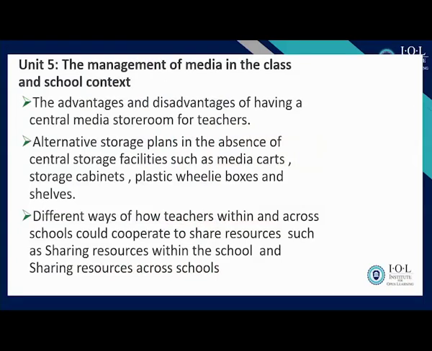Okay, different ways in which teachers within and across schools could cooperate to share resources, such as question papers, teaching materials, learning lesson plans, and so forth. Okay, it's very much important. Also in school, the management of media in the classroom.